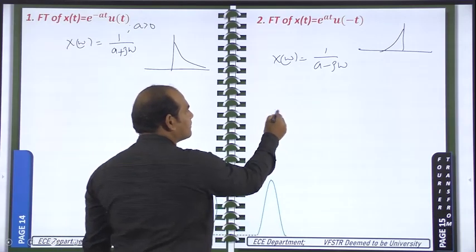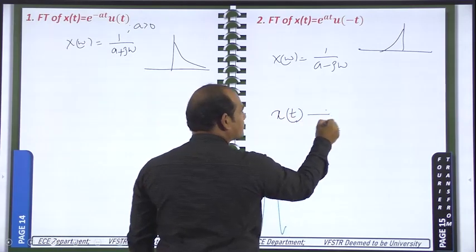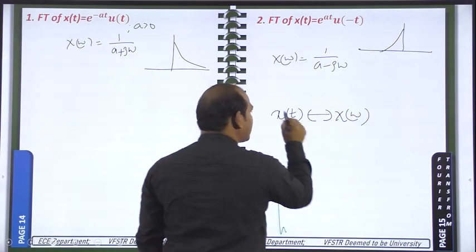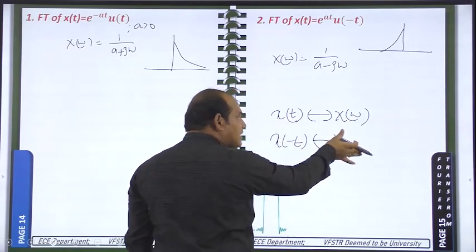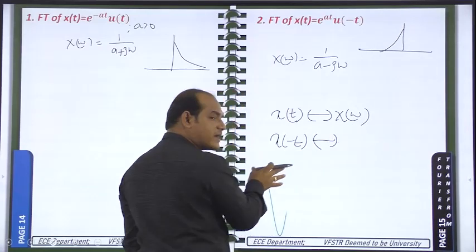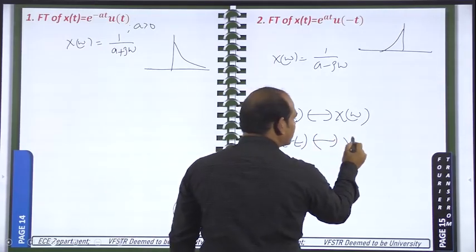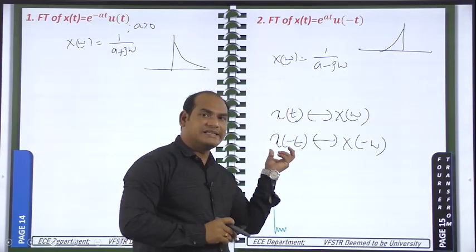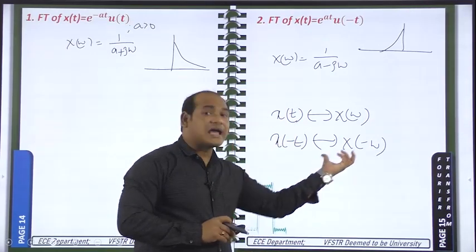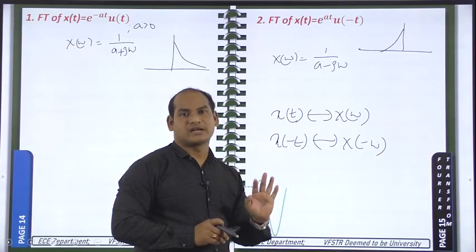So if you perform time reversal, you need not calculate separately the Fourier transform for x of minus t. Directly you can write X of minus omega. So if you perform the reversal operation in the time domain, the reversal operation has to be performed in the frequency domain also.